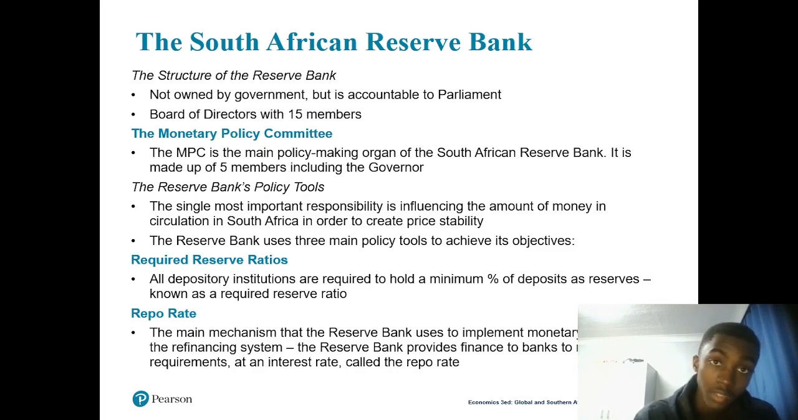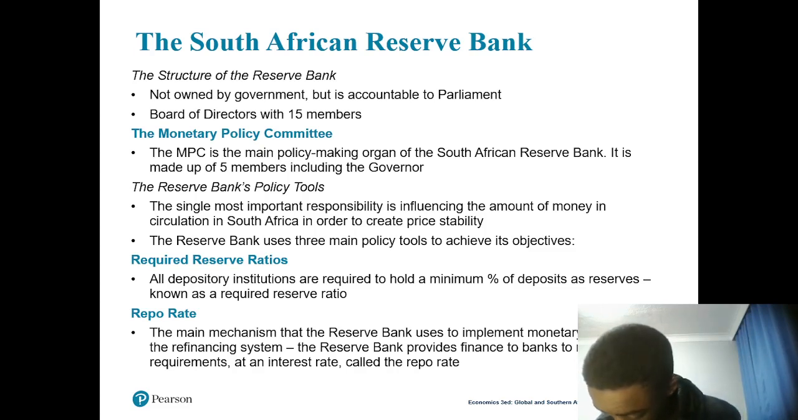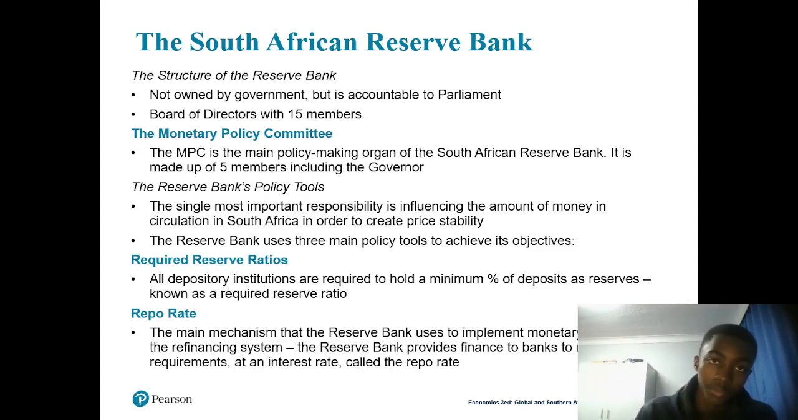Always remember that the SARB, they do have to meet like every 2 months. So this committee, they meet every 2 months to discuss the state of the domestic and international economy. They have to meet, and then they have to submit the report to the parliament. That is what they have to do.